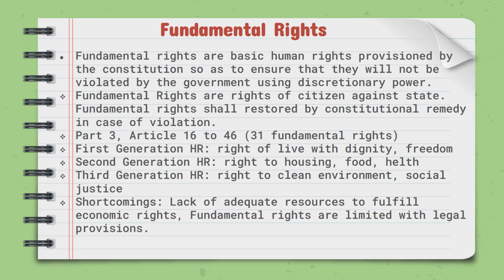The shortcomings we can write critically: lack of adequate resources to fulfill the economic rights. Fundamental rights are limited with legal provisions. This could be our critical approach because second generation and third generation human rights, like the right to housing, right to food, right to health, right to a clean environment, this type of fundamental right needs funds to fulfill. So without adequate economic resources, we cannot fulfill those fundamental rights.